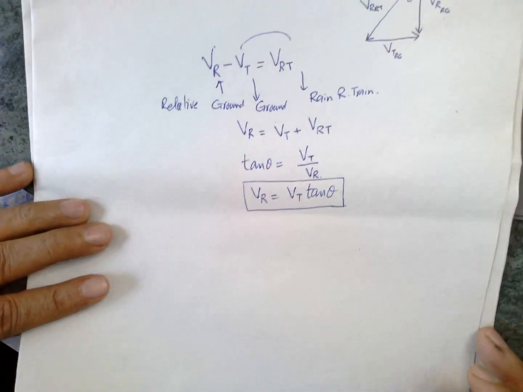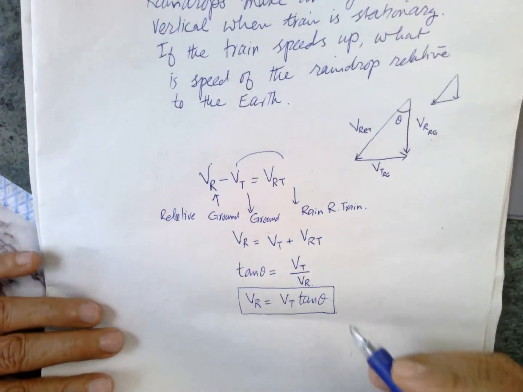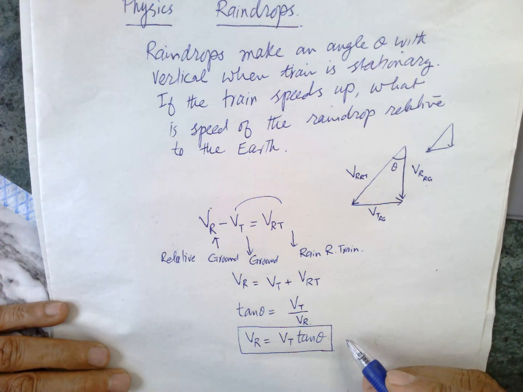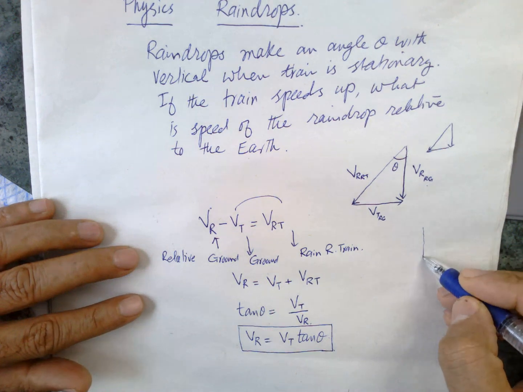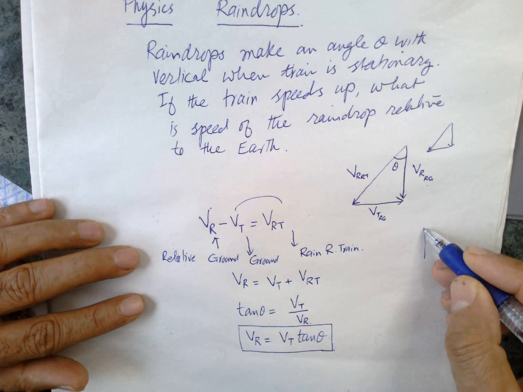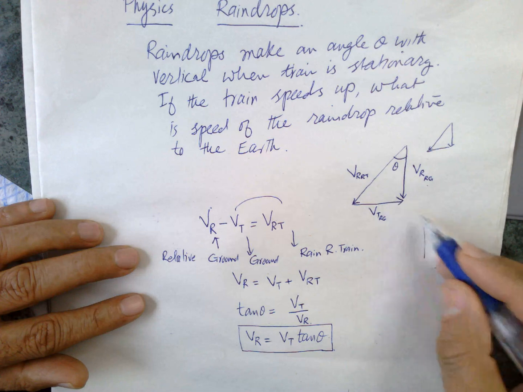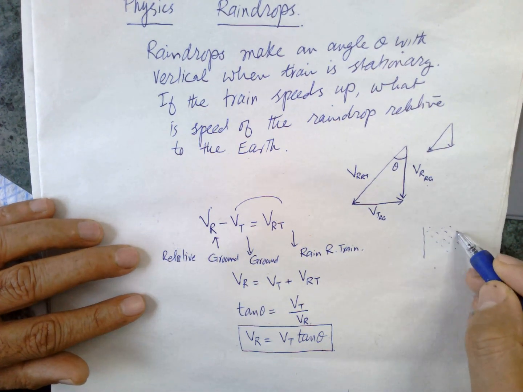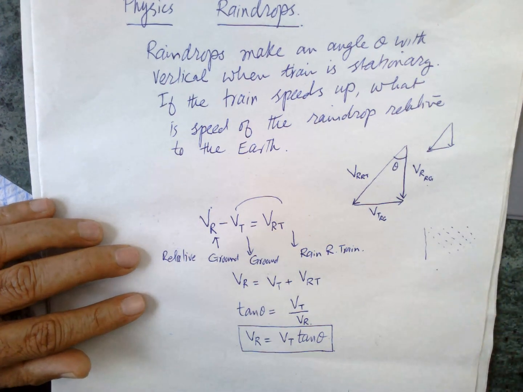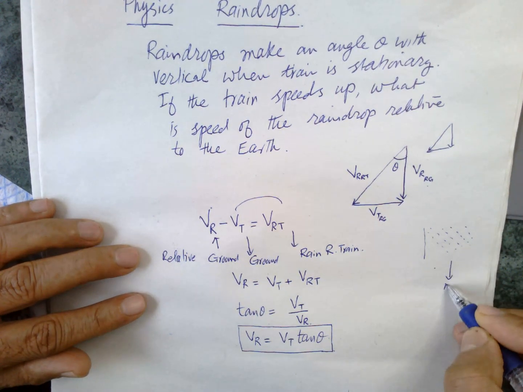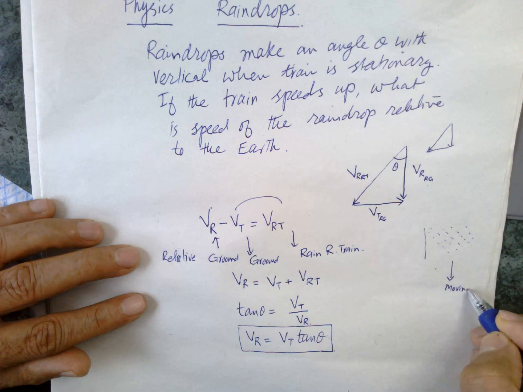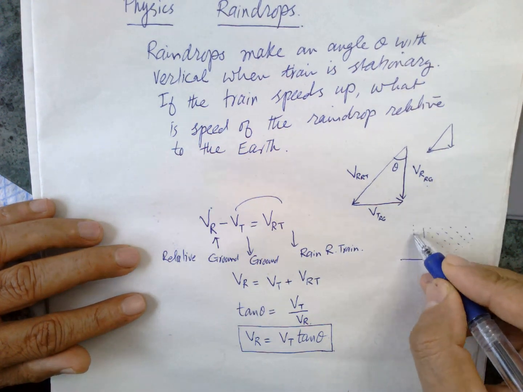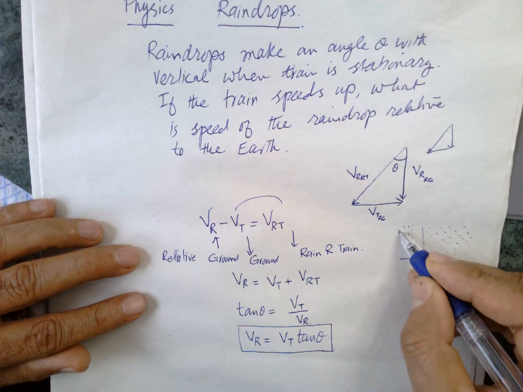So this will be relative to the train speed. So this is the answer. If it is moving like this, it will be tilted in this way. They will be pushed toward like this. If the train is moving like this, and if not, then stationary is like this.